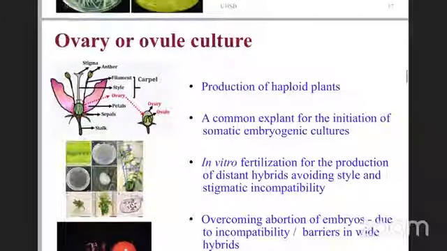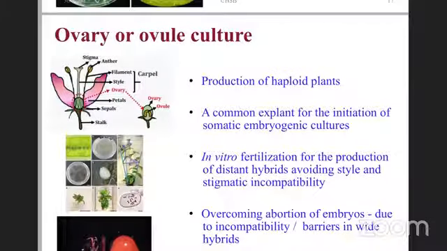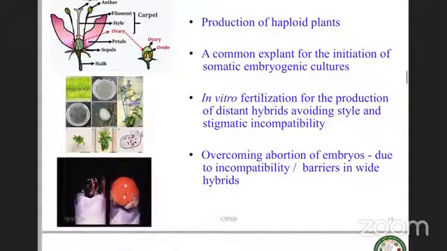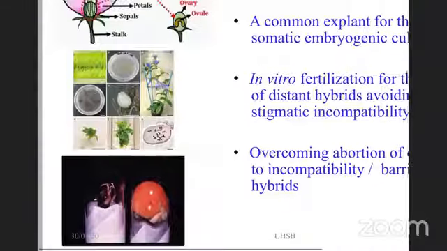And another type of in vitro culture is ovary or ovule culture. Ovary or ovule culture is generally done for the production of haploid plants, and is a common explant for the initiation of somatic embryo culture as well. This ovule culture is also used for in vitro fertilization for production of distant hybrids, avoiding style and stigma incompatibilities. And another use is overcoming abortion of embryo due to incompatibility or barriers when you do wide crosses. You can see here a plant forming in vitro and a maturing tomato. Similarly over here also.